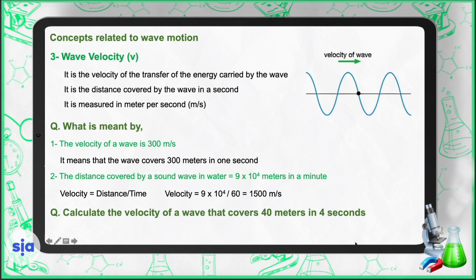Now, can you calculate the velocity of a wave that covers 40 meters in 4 seconds? Again, velocity equals distance over time, so the velocity equals 40 divided by 4, which is equal to 10 meters per second.